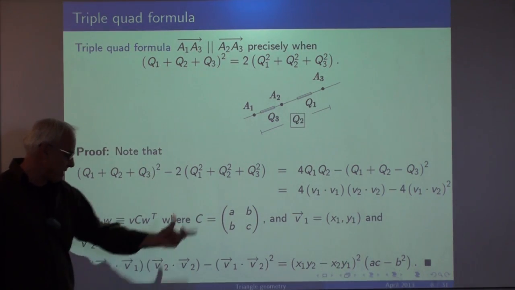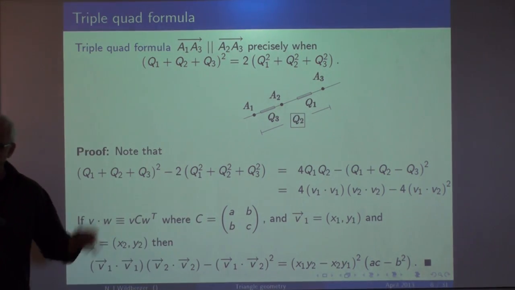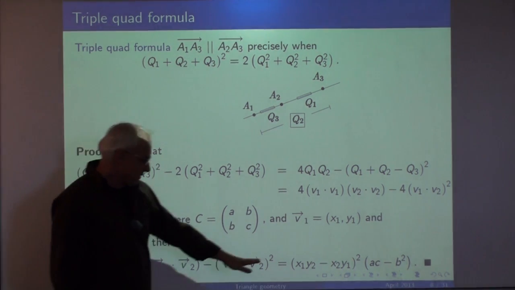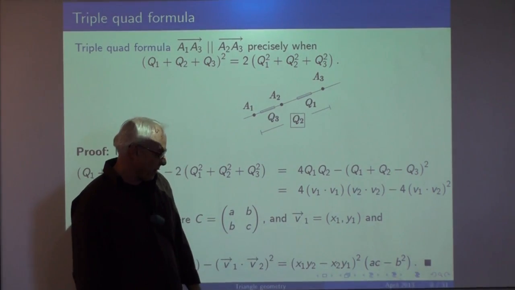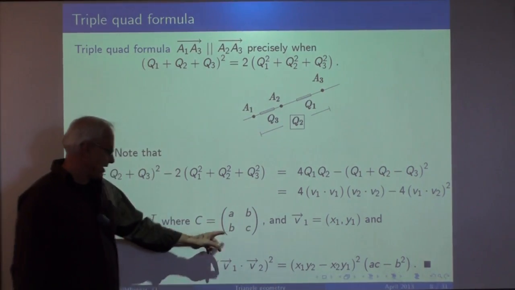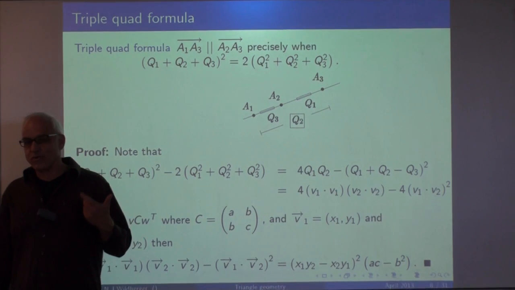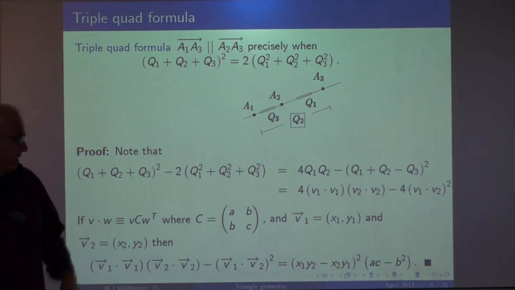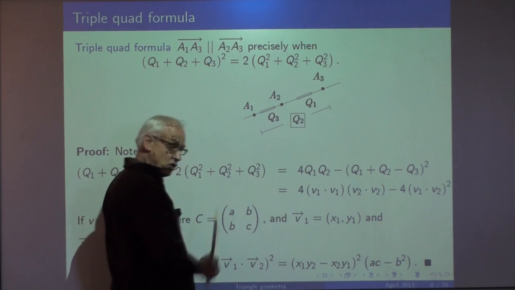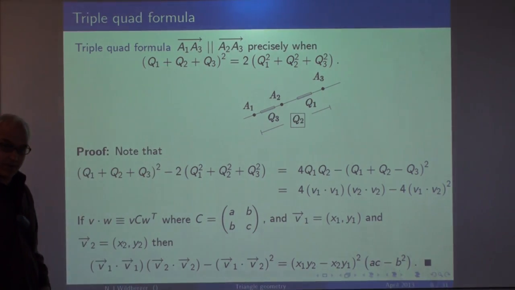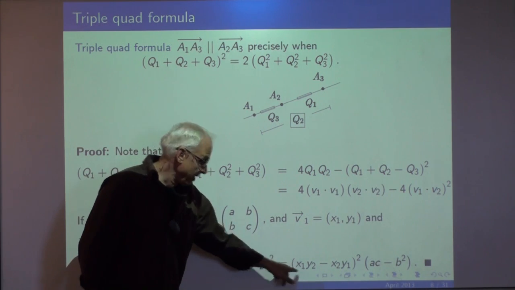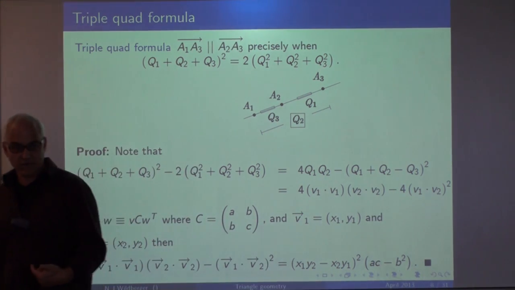v1.v1 times v2.v2 minus (v1.v2) squared, and it's a computation that you have to make. And gloriously, there's a lovely factorization, and you get this formula here. So if you're assuming that the quadratic form is non-degenerate, which we will be for this talk, this AC minus B squared, it's a determinant, that's non-zero. So this thing being 0 is exactly, precisely equivalent to this thing being 0, and this is parallelism of the two vectors.